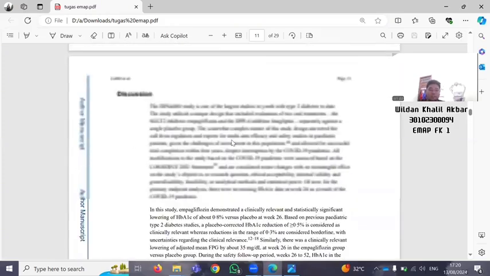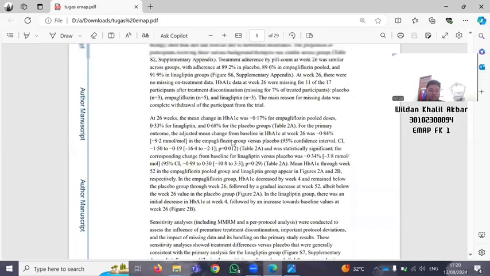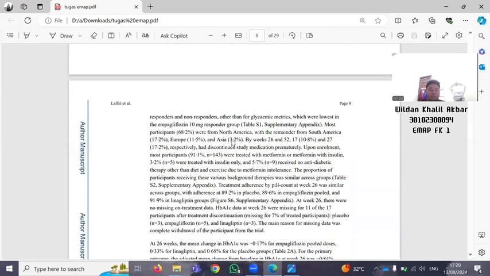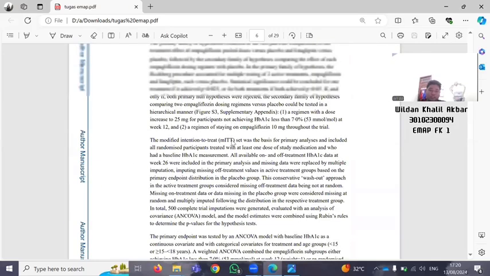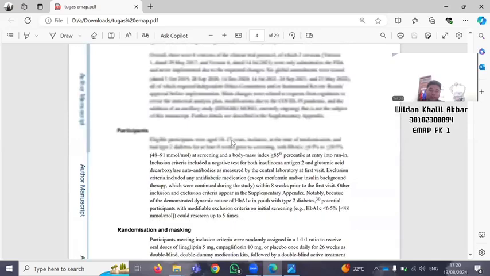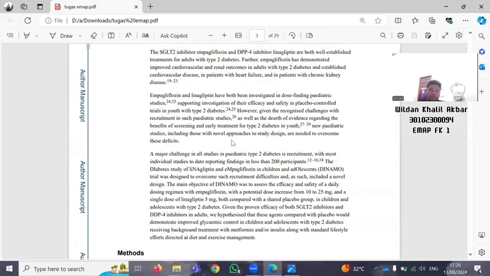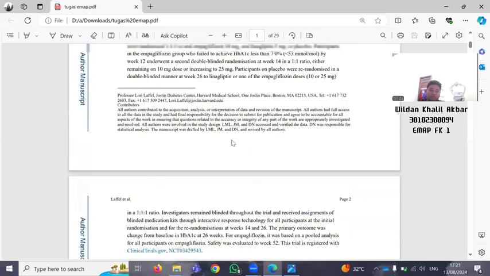The number 23 in the upside. Number 23 is in the upside size recommendation.